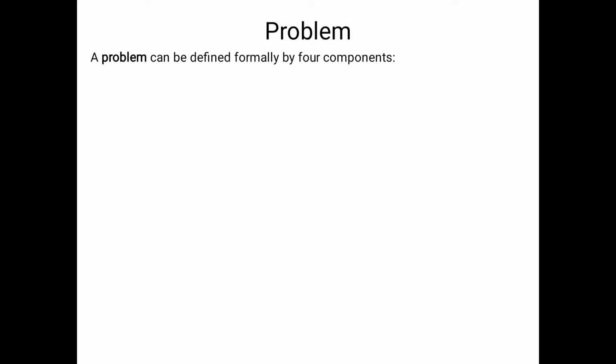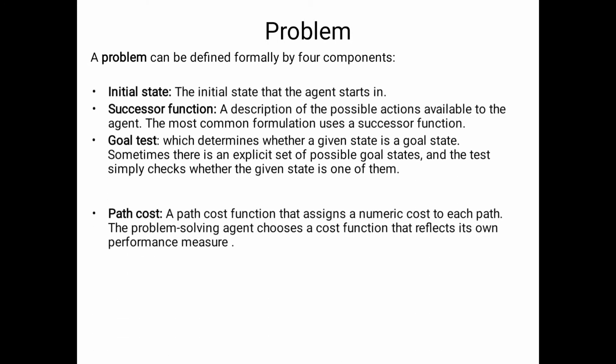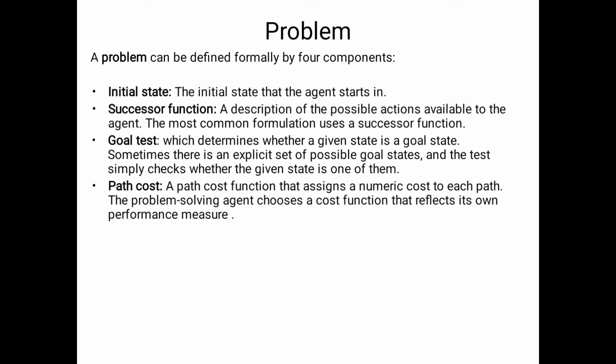we will try to understand the problem. Actually, a problem can be defined formally by four components. In the last classes we explained this problem. Here we will consider what is the initial state of a particular problem, what are the successor functions, what is the goal of that particular problem, and what is the path cost. At the time of solving problems, we will consider these components.